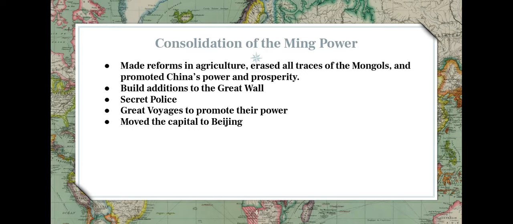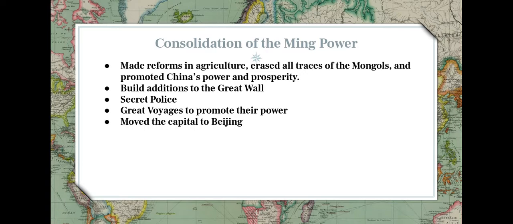And then he also has something later, his secret police. Towards the end he started getting a little paranoid. He thought people were trying to get him. He was still trying to consolidate power, so he thought people were trying to take the power from him. So he did end up having a lot of people killed. And when we're usually talking about China, it's not just hundreds, it's thousands. Whenever you talk about China, stuff is usually on a bigger scale.